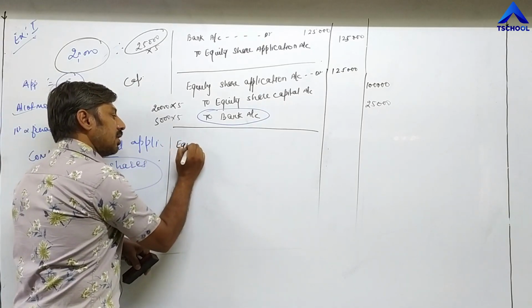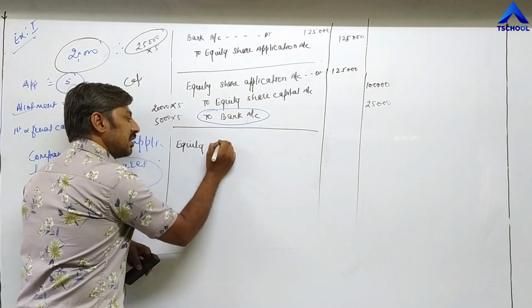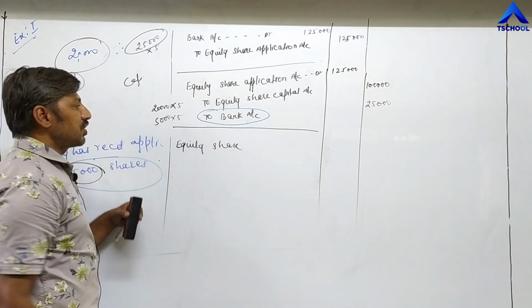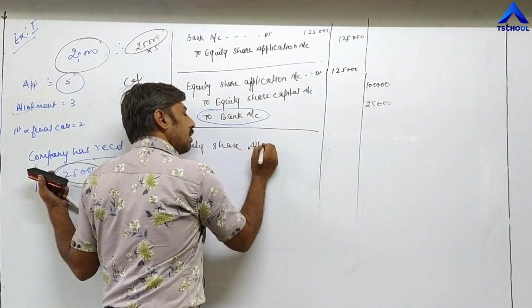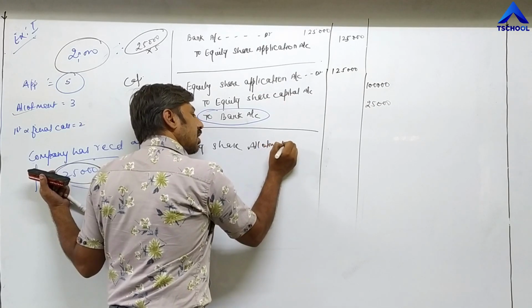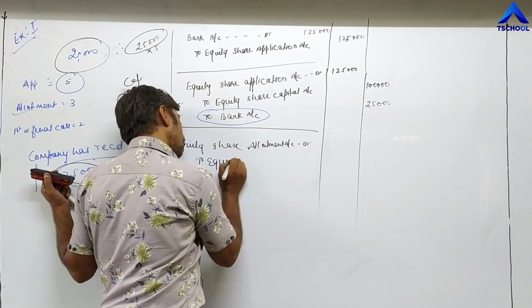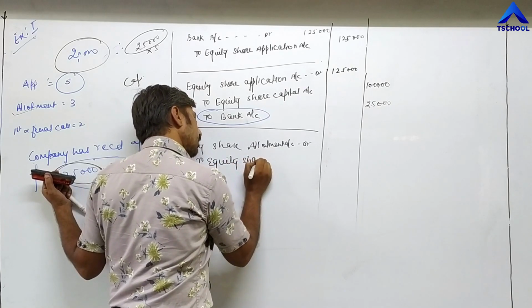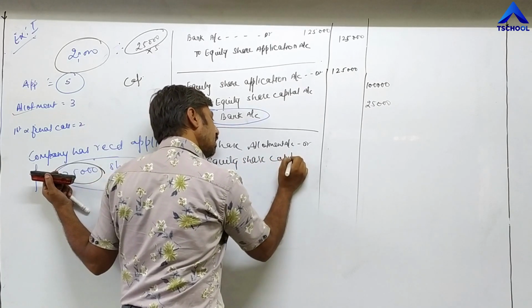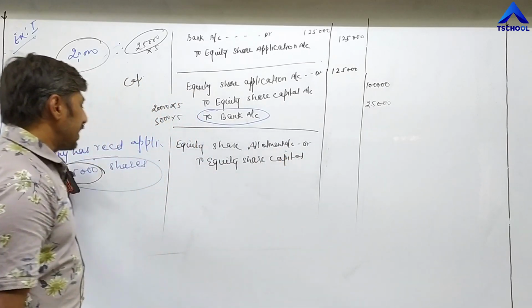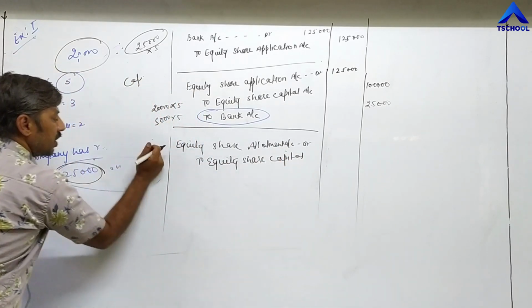Equity share allotment. This is the advance entry passed by the company. Equity share allotment account debit to equity share capital. Now how many shares has the company allotted to all shareholders? 20,000.